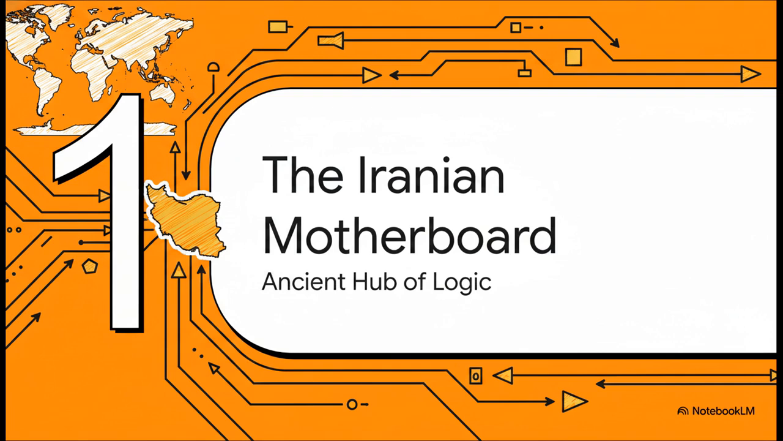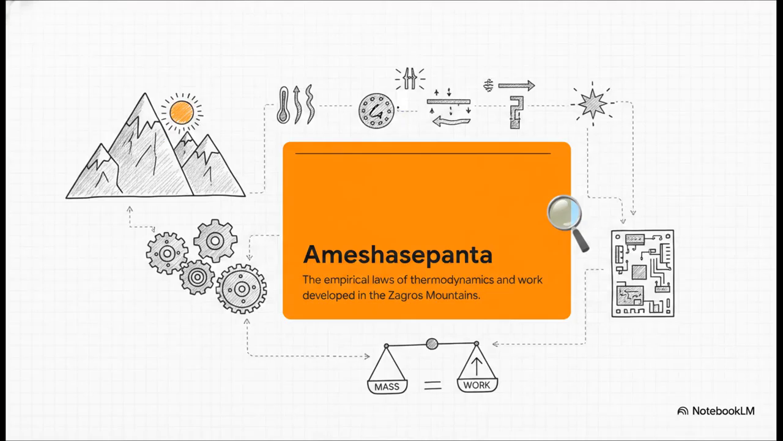Section 1. The Iranian scientific motherboard. Okay, so the source's baseline premise starts here. Ancient Iran isn't treated as some ancient myth. It's defined as the indispensable motherboard of civilization. Because of the vast road networks built by Cyrus the Great, it was the actual physical crossroads routing data between Africa, Asia, India, and Europe.